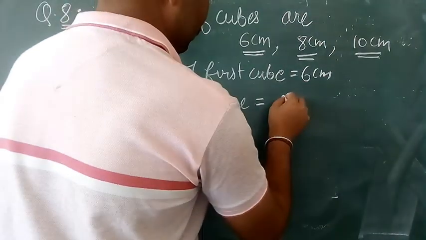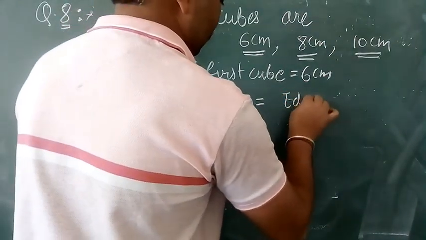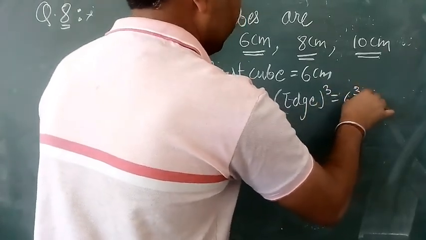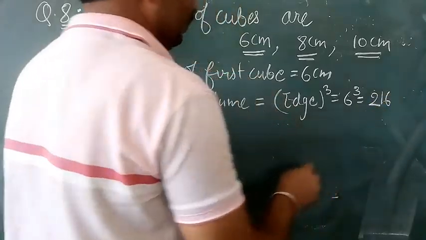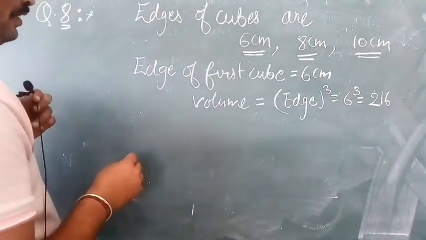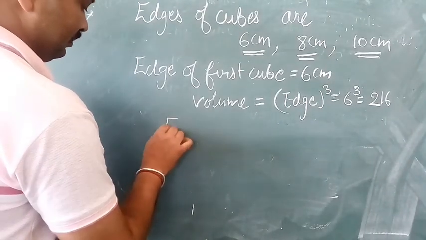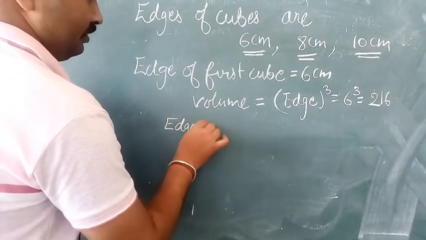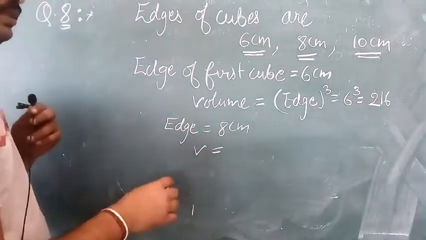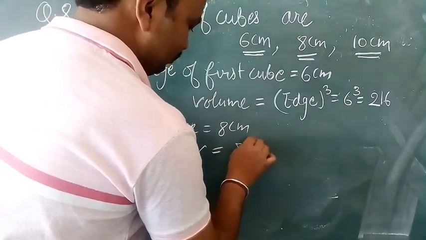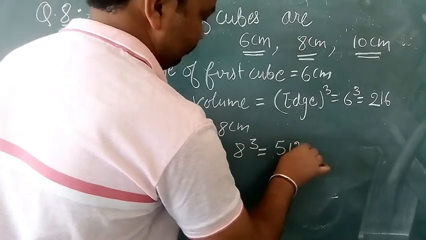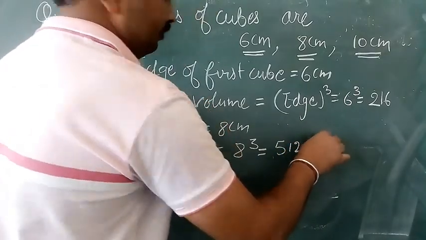edge cube, that is 6 cube, which is equal to 216 centimeter cube. The volume of second cube will be, its edge is 8 centimeter and the volume will be 8 cube, that is 512 centimeter cube.